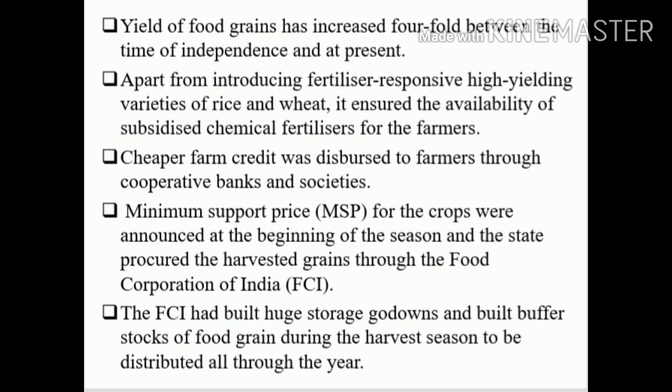So cooperative banks in rural areas, as well as the cooperative societies, will render credit facilities at a cheaper rate, that is, with no interest rate for the farmers, to support their agriculture. And here the government introduced a minimum support price for the crops. This was announced at the beginning of the season, and the state procured the harvested grains through the Food Corporation